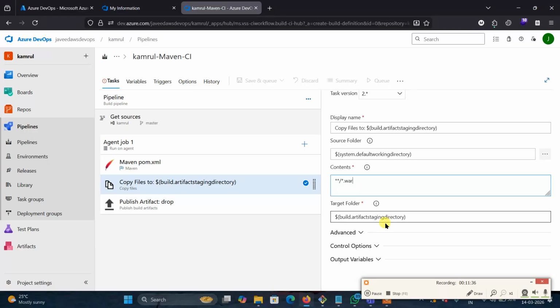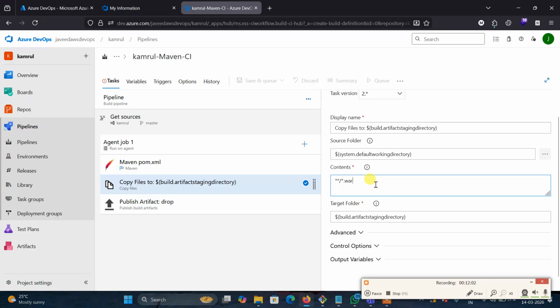In Azure, the virtual machine is created when you ask to run the pipeline, the pipeline runs, and after that the virtual machine is deleted in the background, and this war is temporarily copied to the build artifact staging directory.